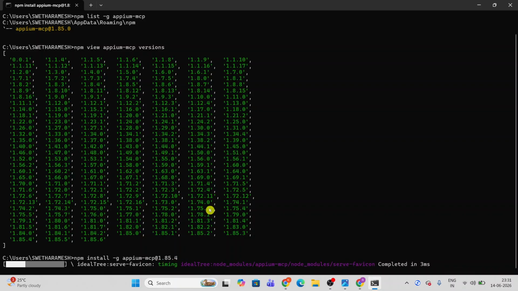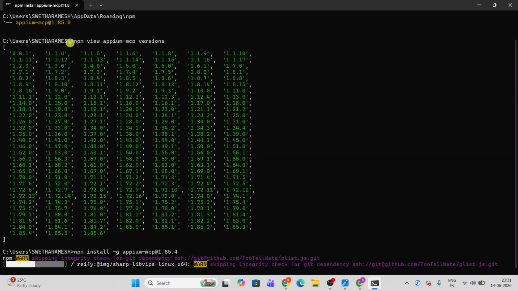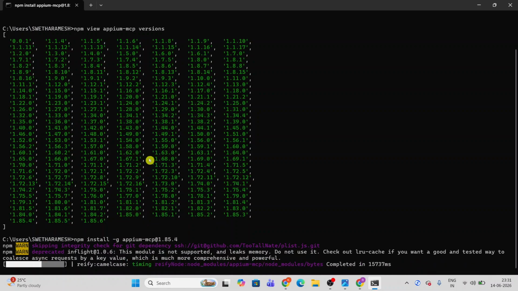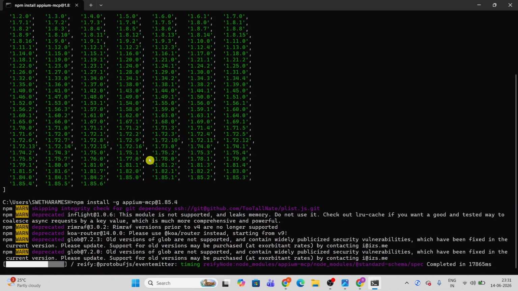Once upgraded, we will once again run the list command to see the installed version. It should change from 1.85.0 to 1.85.4. Then our upgrade is successful. It typically takes 60 to 120 seconds, based on our network speed.